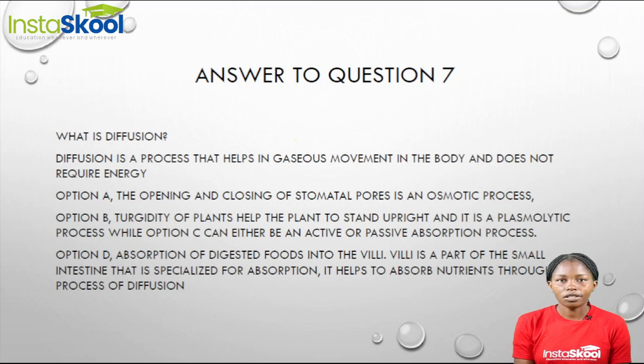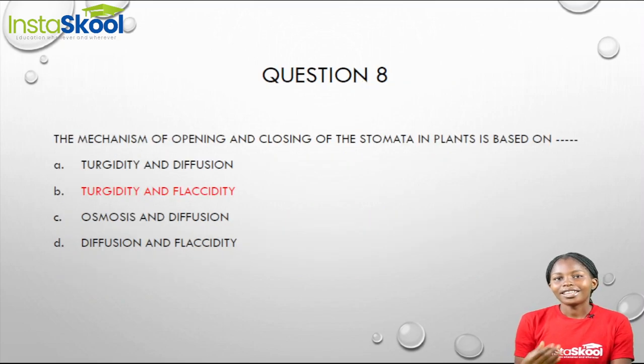And why do we say so? Because absorption of digested food into the villi is possible only through the process of diffusion. Because the villi is a part of the small intestine, and it is especially specialized for absorption. It also absorbs nutrients through the process of diffusion. Now, let us move on to the next question.